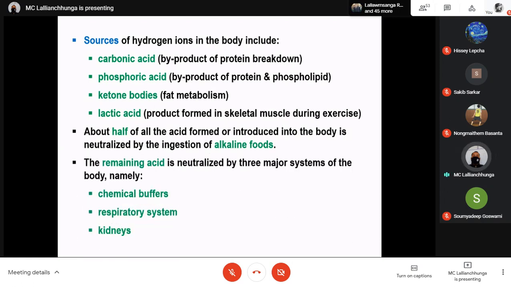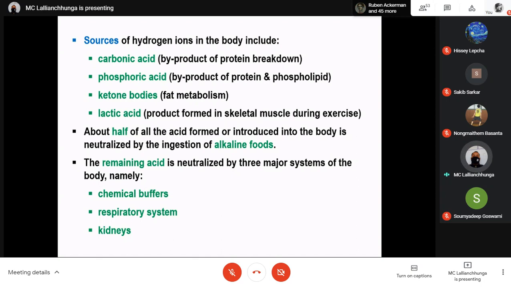The remaining acid is neutralized by three major systems of the body, namely. Half of it will be neutralized by ingestion of alkaline food, and the remaining half will be neutralized by chemical buffers inside the body, bicarbonate ions for example, as you already know. Another one is the respiratory system, by expiring carbon dioxide. Carbon dioxide is very acidic in nature, so we have to remove it, because you already know that carbon dioxide, when it combines with water, forms carbonic acid. Carbonic acid then produces hydrogen ions.